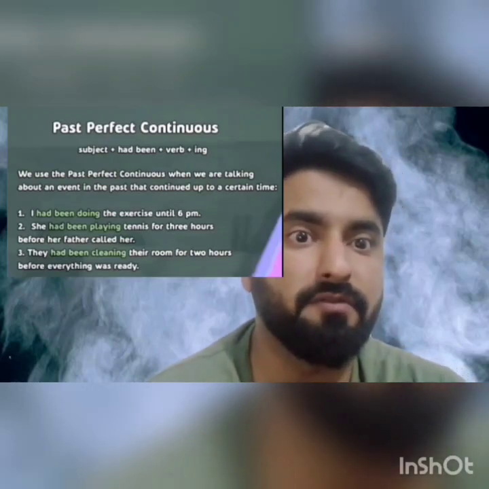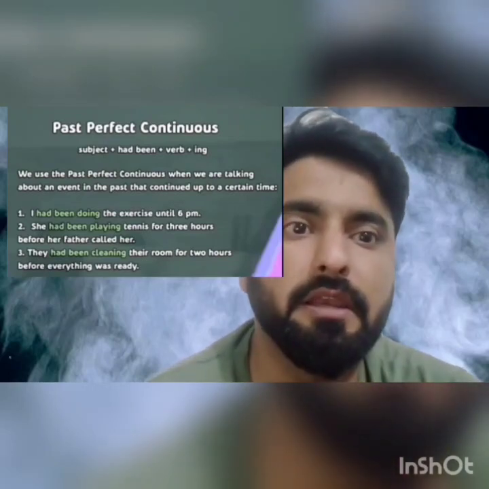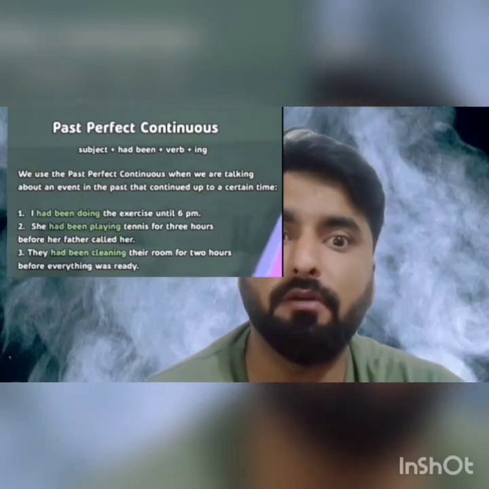Called her means उसके father ने उसको बुला लिया. Third, they had been cleaning their room for 3 hours before everything was ready.